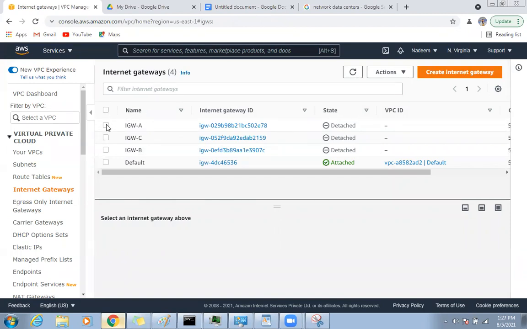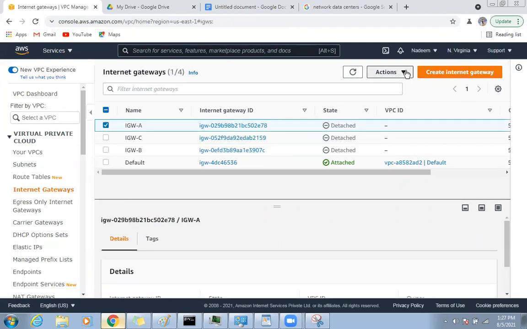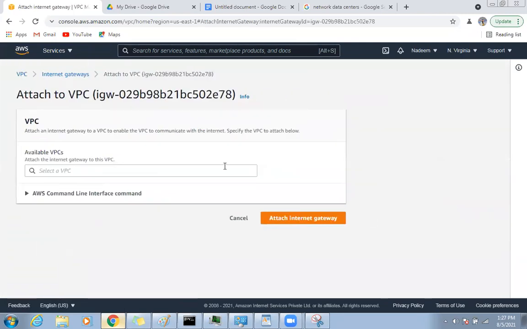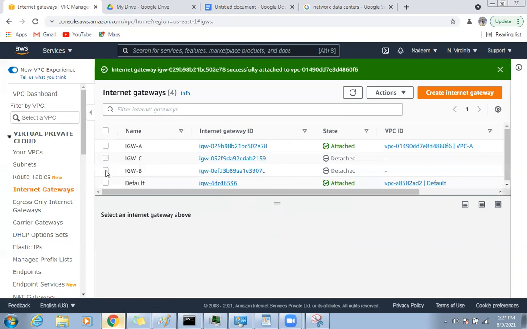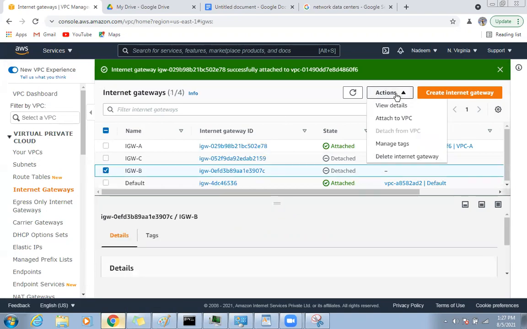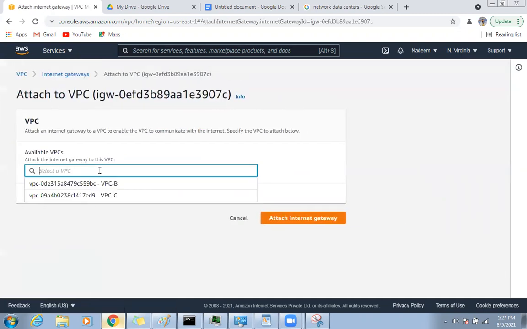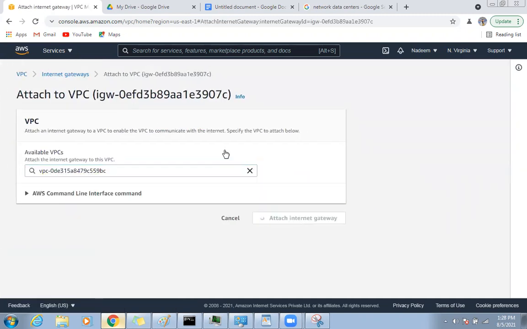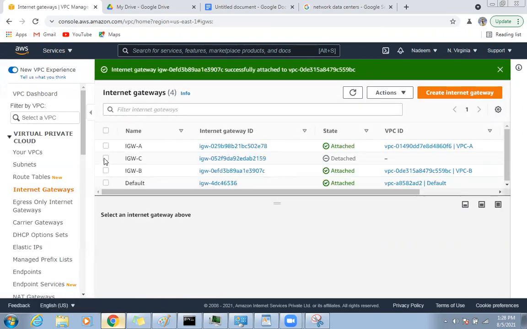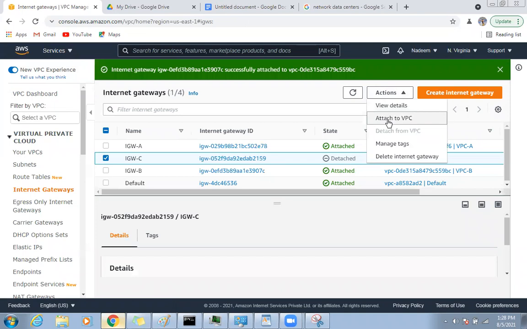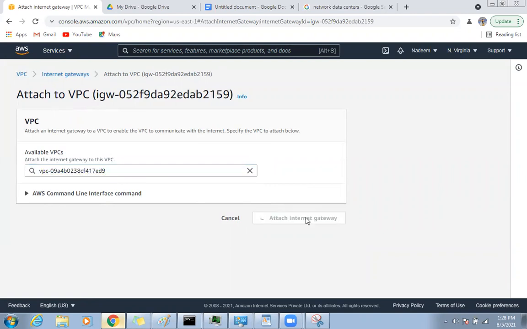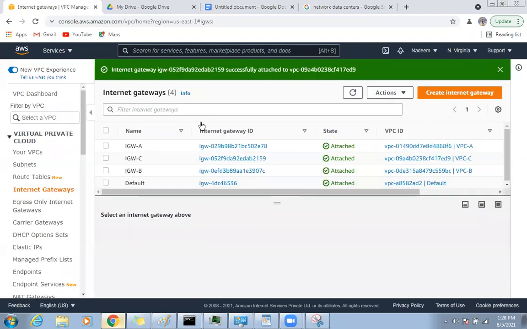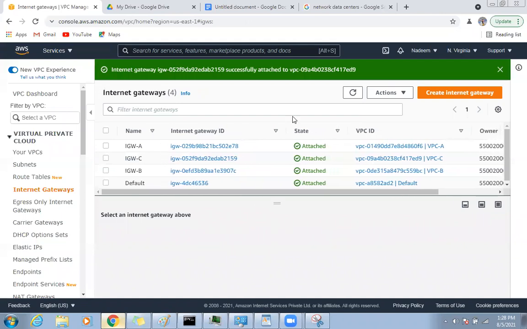So now you need to attach them one by one. For IGWA, I will go to Actions, attach to VPC. Which VPC? I need to attach to VPC A. Attach internet gateway. Done. Next, B. I'm selecting B, go here, attach to VPC. Which VPC? B. See, your options are getting reduced there. When I select C, I will see only 1 VPC there, because each VPC can have only 1 IGW. So now I have attached all 3 internet gateways.